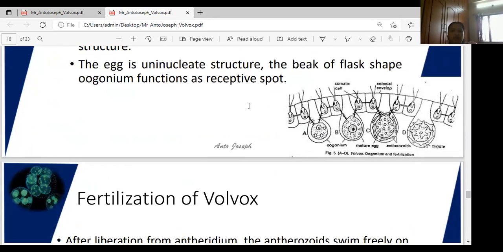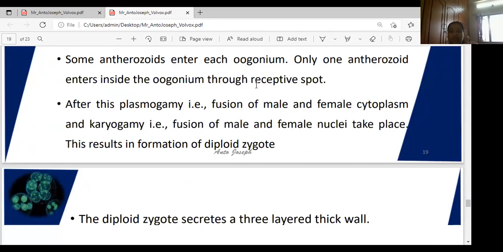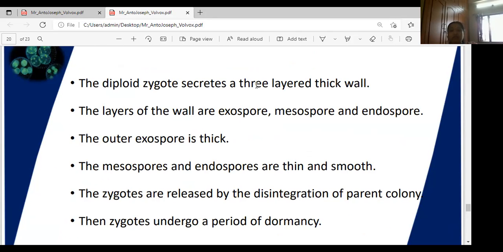After the diploid zygote forms, a very thick layer is present: a three-layered thick-walled zygote forms. These three layers are the exospore, mesospore and endospore. The outer layer is called exospore, the middle is called mesospore, and the inner side is the endospore. The exospore is always very thick compared to the other two. The mesospore and endospore are thin, very smooth layers.